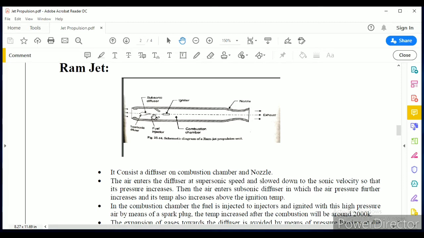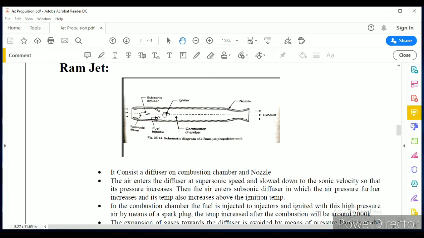At high pressure, the air comes to the combustion chamber. This portion is the combustion chamber. These two are the fuel injectors. These fuel injectors inject the fuel here, so that the igniter, that is the spark plug, gives the spark and combustion takes place. After combustion, the hot gases are liberated, which are at high pressure and high temperature.